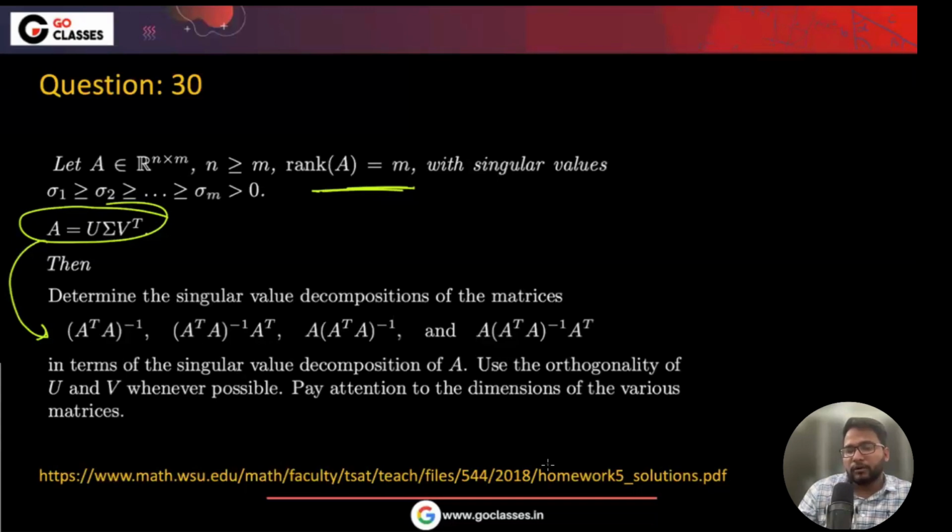Do you want to try it out? Just find out the singular value decomposition of A transpose A inverse, and then multiply by A transpose and some other variants. So basically, if A is given, then you can find out A transpose A, and then you can put an inverse on this. So it is just a calculation based question.